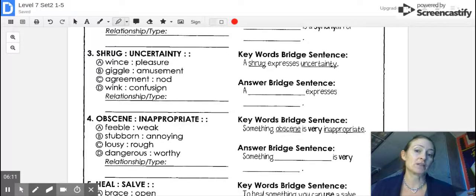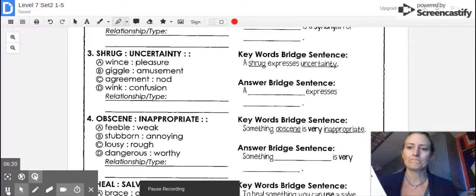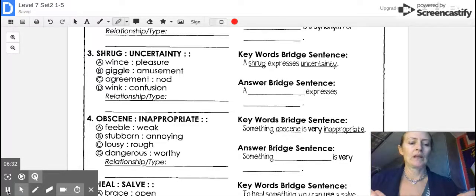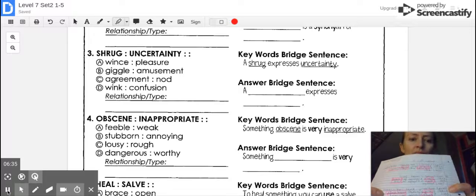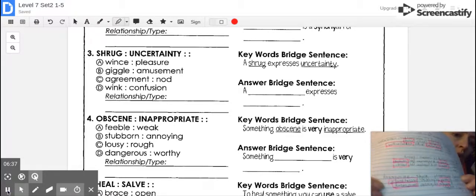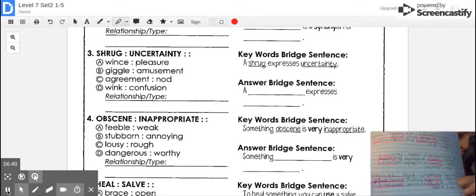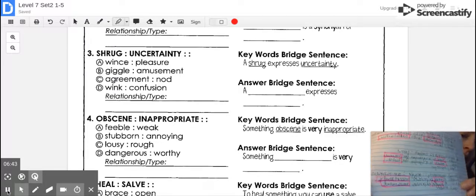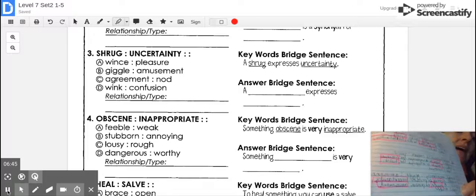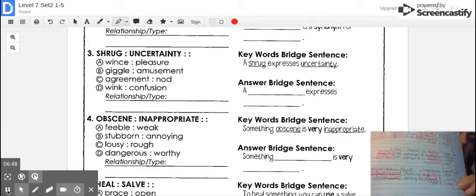And does a wink express confusion? A wink does not express confusion. A wink means, you understand, I got it. So our best answer is B, giggle and amusement. So let's go ahead and write that down. We'll write down our keywords bridge sentence and our answer bridge sentence, and then we'll talk about the type. Okay, so I have my keywords bridge sentence written. I have my keywords highlighted. I have my answer bridge sentence written, and my answers are highlighted. The type, we're just going to label that as other.